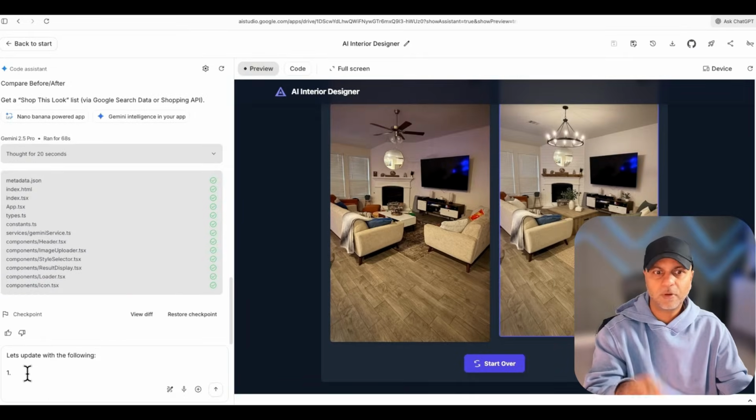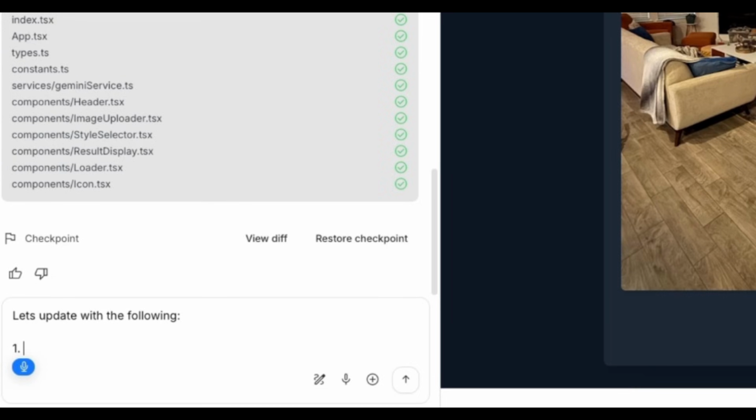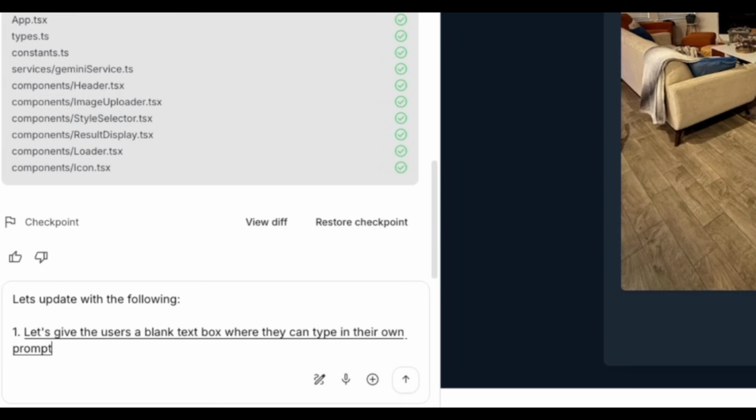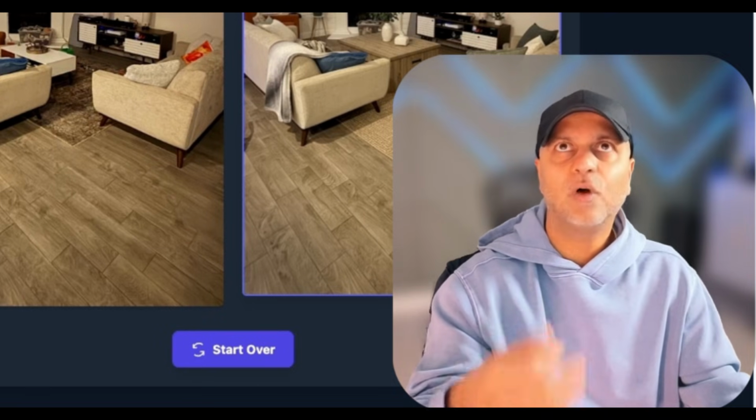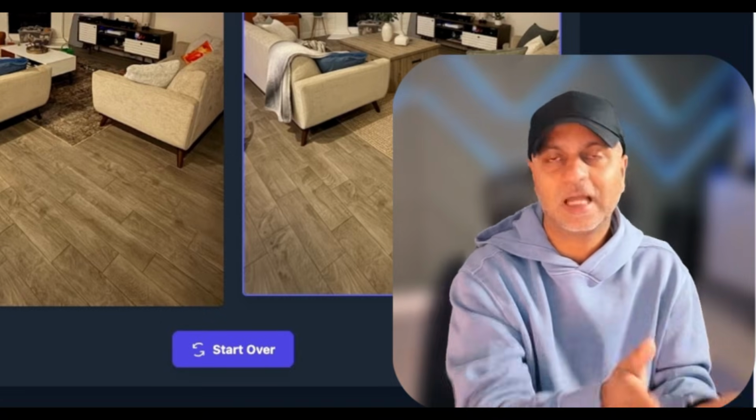All right, so my prompt is, let's update with the following. So my first update is, let's give the users a blank text box where they can type in their own prompt for redesigning their space. And then secondly, we want to start off with a few styles to understand the user's style palette, and then based on that, we want to give them those design cards, right? So that will be my second prompt.